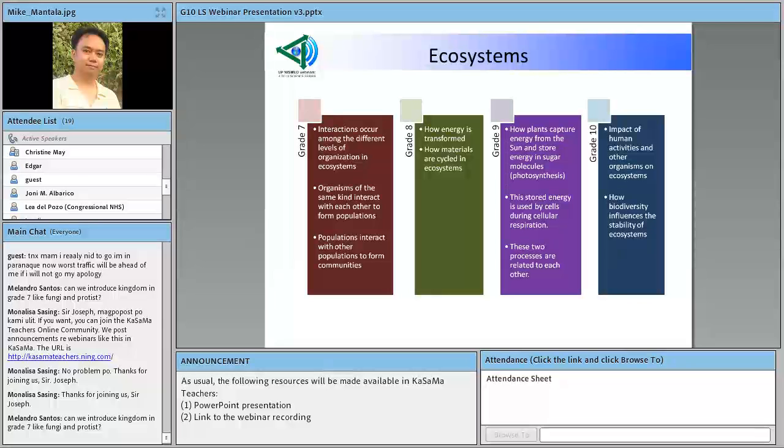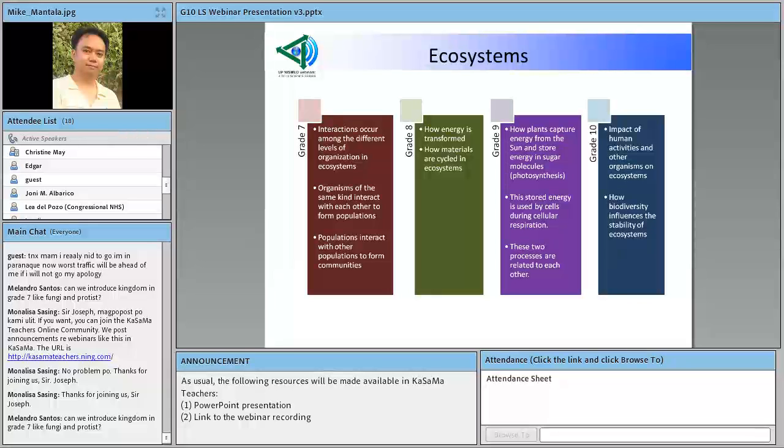How does this occur? This would be understood through studying the concept of trophic levels through different ecological relationships.